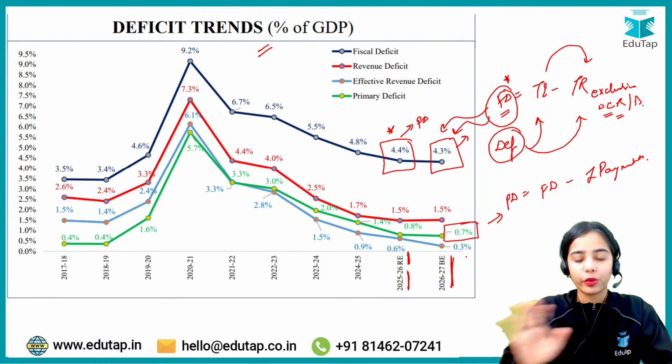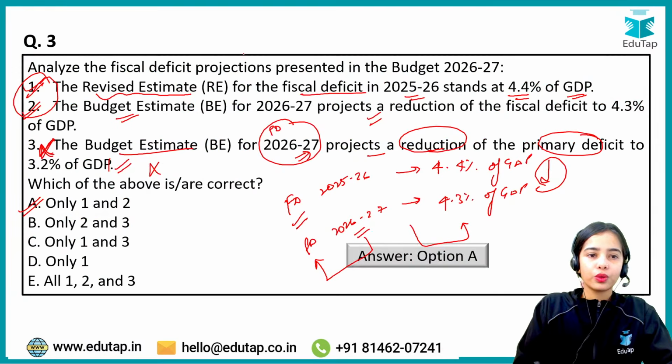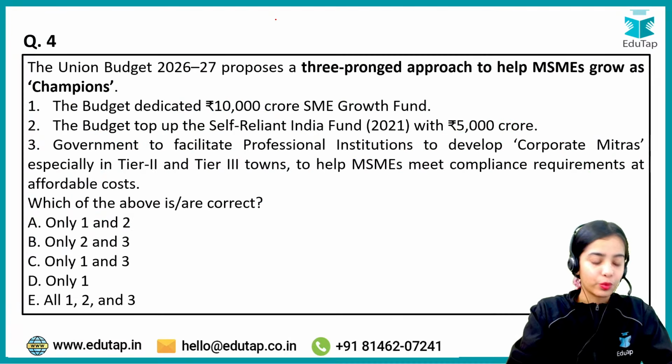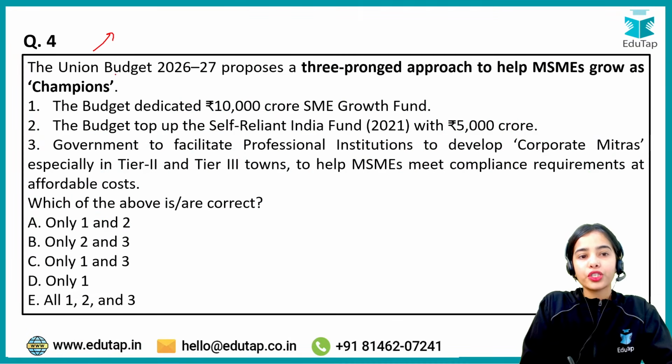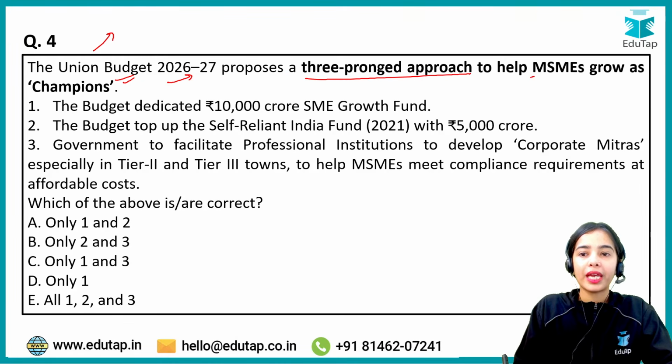So these are the data points that are important. Okay, so this is the idea. Now moving forward, coming to the next question, the Union Budget 2026-27 proposes a three-pronged approach to help micro, small and medium enterprises grow as champions.